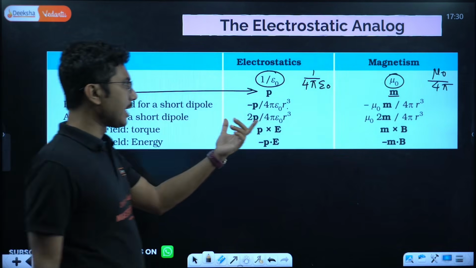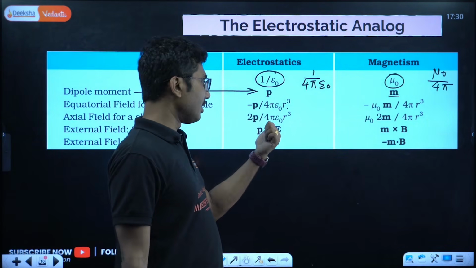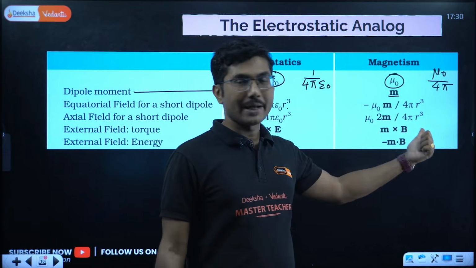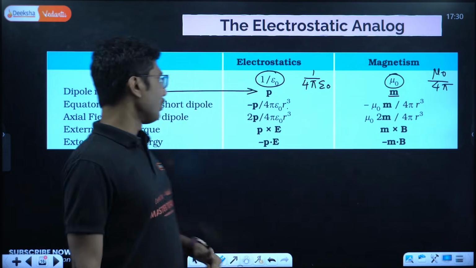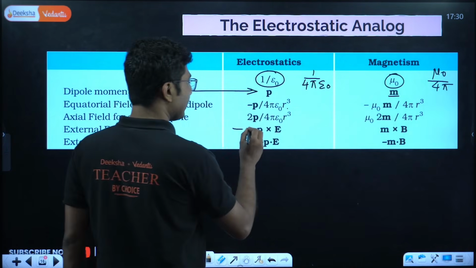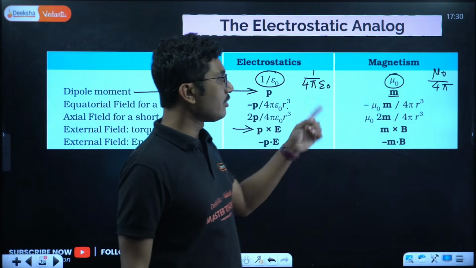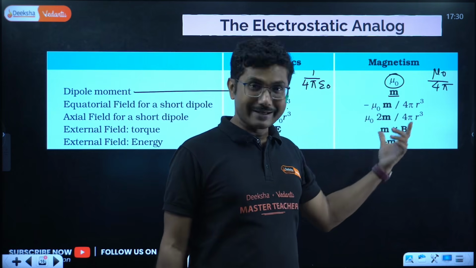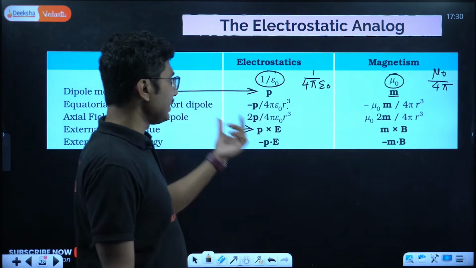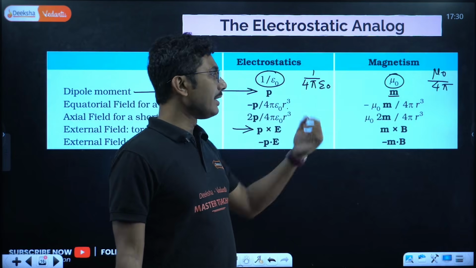Axial field for a short dipole: 2P by 4 pi epsilon naught r cube. Here it will be mu naught 2m by 4 pi r cube. Torque acting on a dipole in an external field: P cross E. Torque acting on a magnetic dipole in an external field: M cross B. Potential energy: minus P dot E, and here it is minus M dot B.